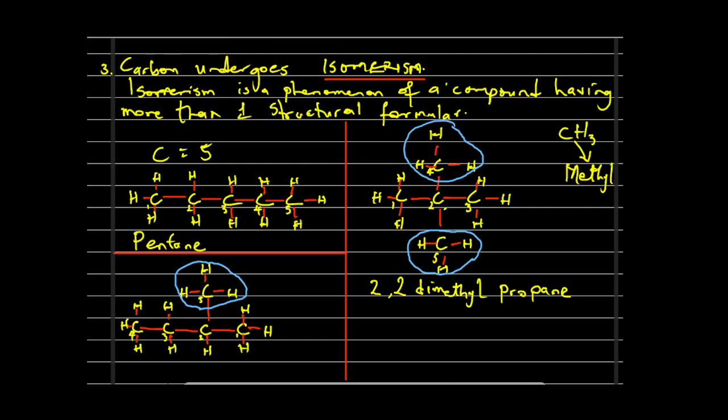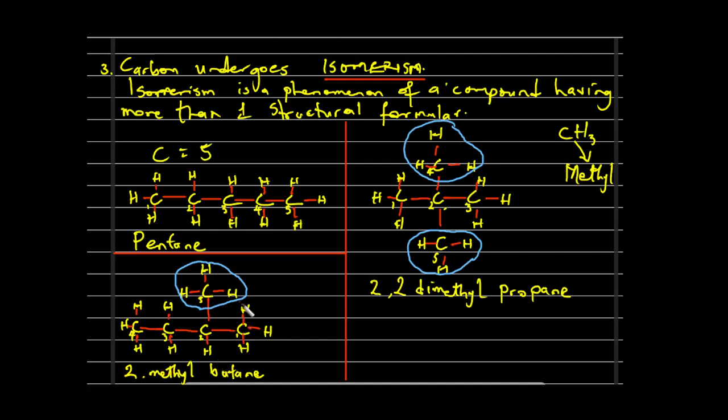So the name of this substance is going to be 2-methyl butane, because butane is going to be this part here. This one here, 1, 2, 3, 4, is going to serve as our parent chain. On the parent chain, which has 4 carbon atoms, that tells us it is a butane. The second carbon on the butane has the methyl functional group. So that is why it is called 2-methyl butane, with 2 showing the position of the methyl.